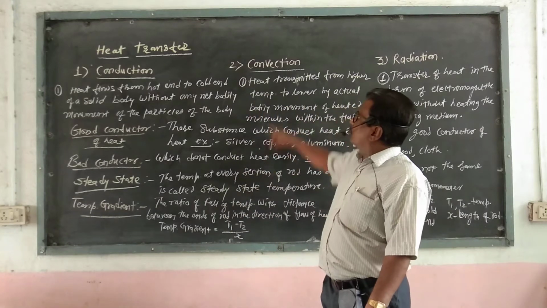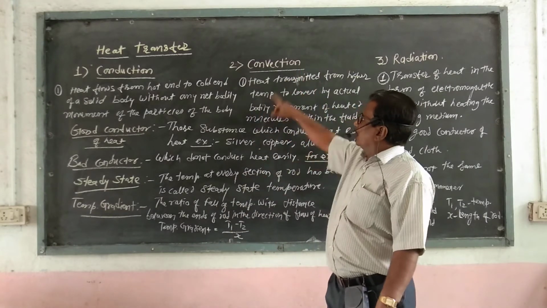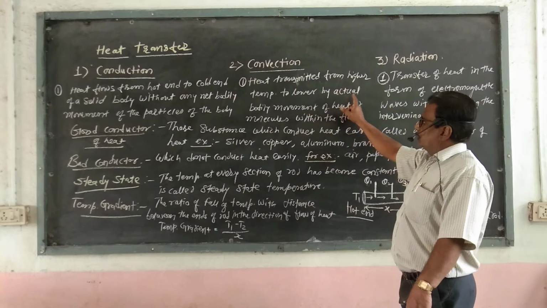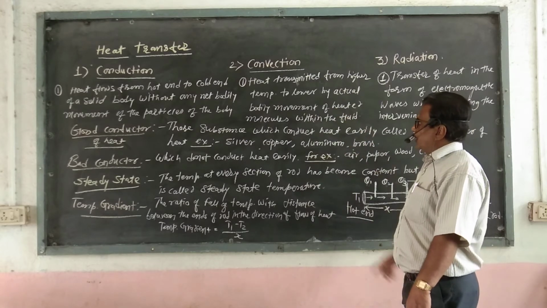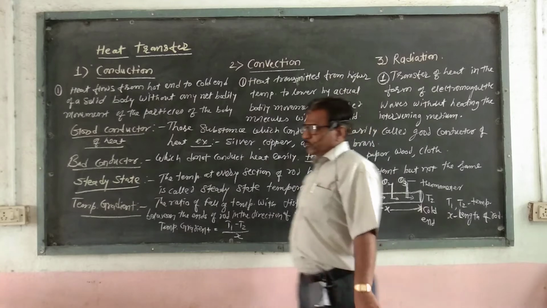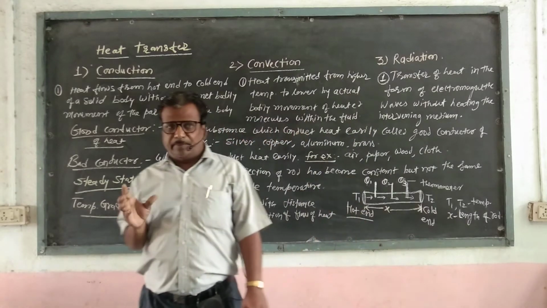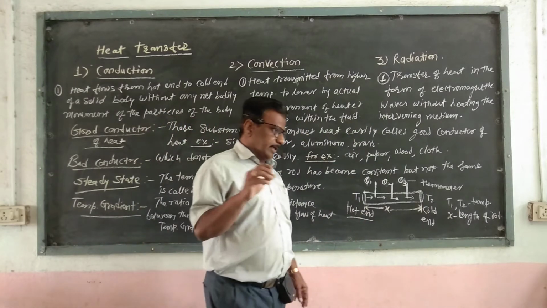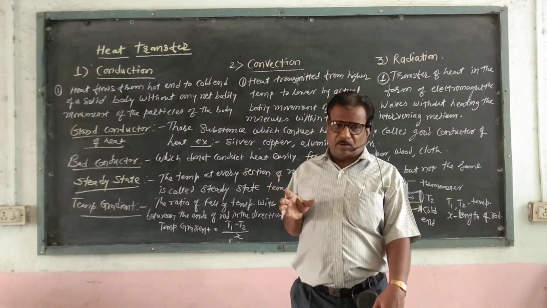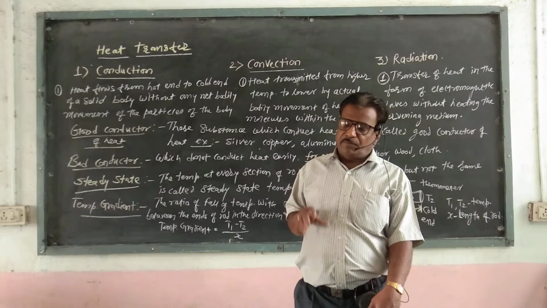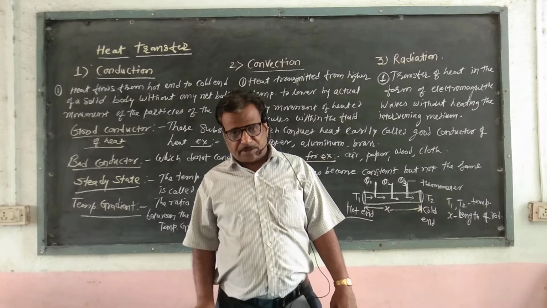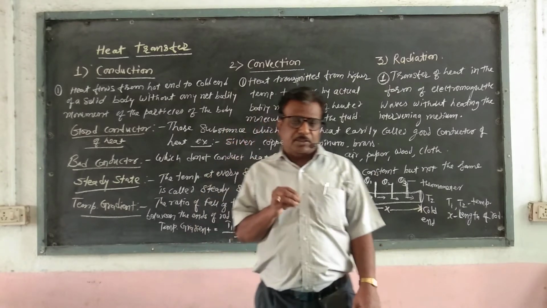Now the second type is known as convection of heat. Here heat is transferred from a higher temperature to a lower temperature by actual bodily movement of heated molecules within the fluid. Suppose we take a beaker and pour water into it. When this beaker of water is kept on the gas burner, we observe that after some time air bubbles come out.